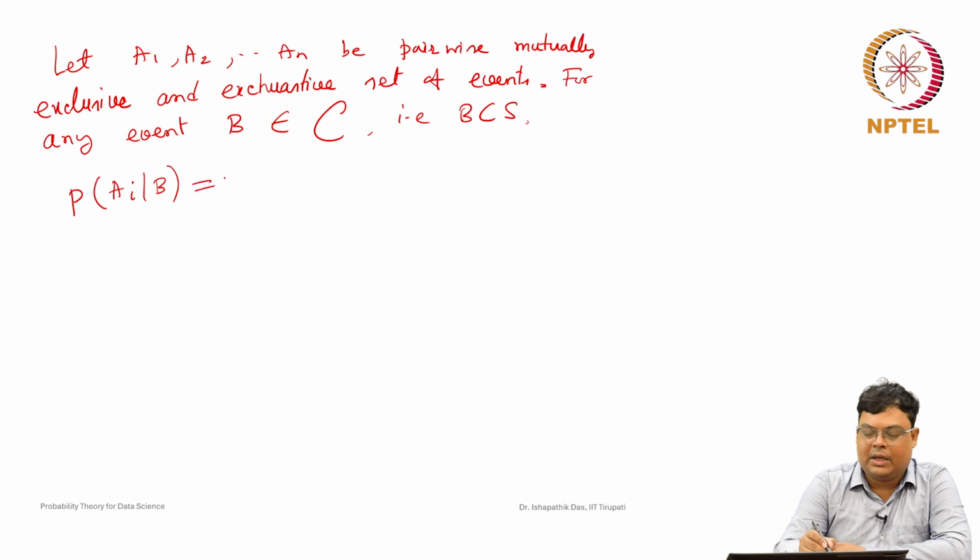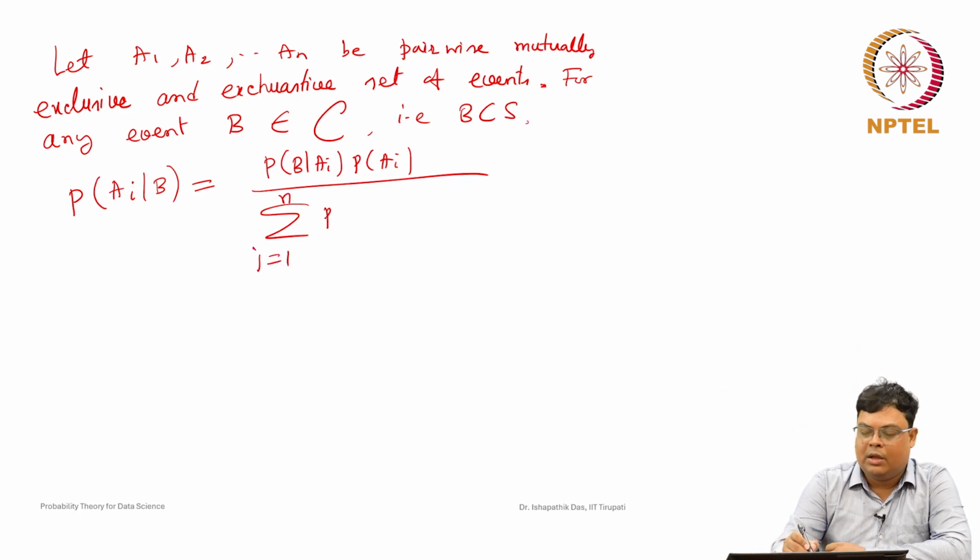Probability of ai given B can be represented as probability of B given ai into probability of ai, divided by summation of j is equal to 1 to n probability of B given aj into probability of aj.